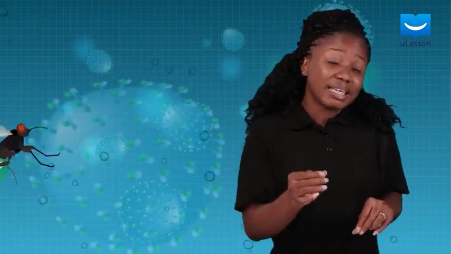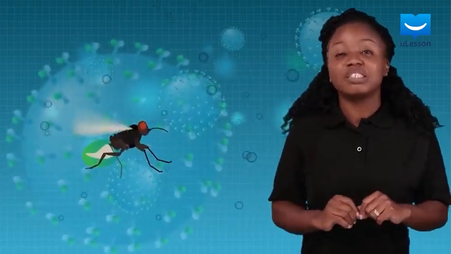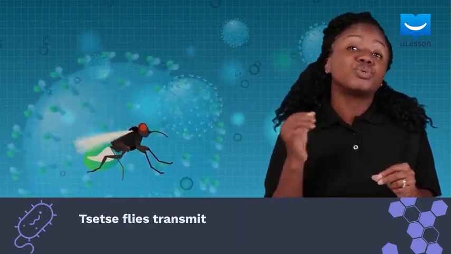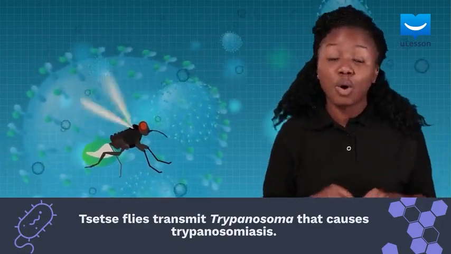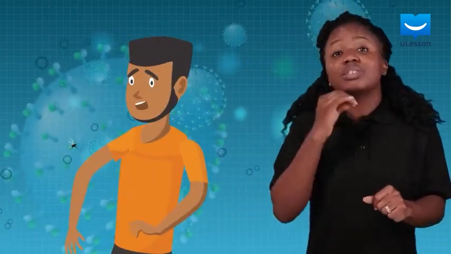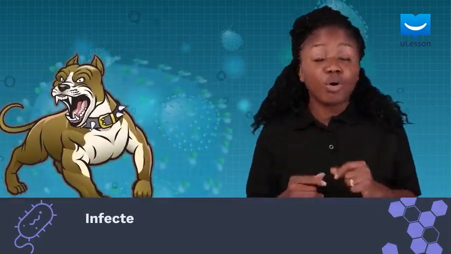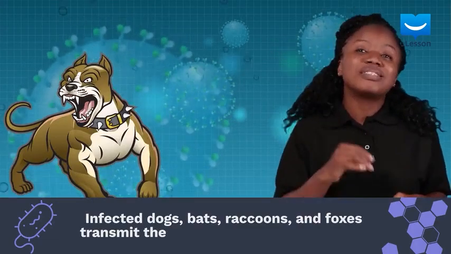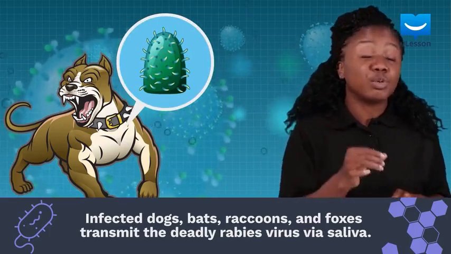The tsetse fly is another vector that has a biological mode of transmitting microorganisms. Tsetse flies transmit trypanosoma that causes trypanosomiasis or sleeping sickness. They transmit this protozoa through their saliva when they bite human beings. Infected dogs, bats, raccoons, and foxes transmit the deadly rabies virus via their saliva when they bite a human or another animal.